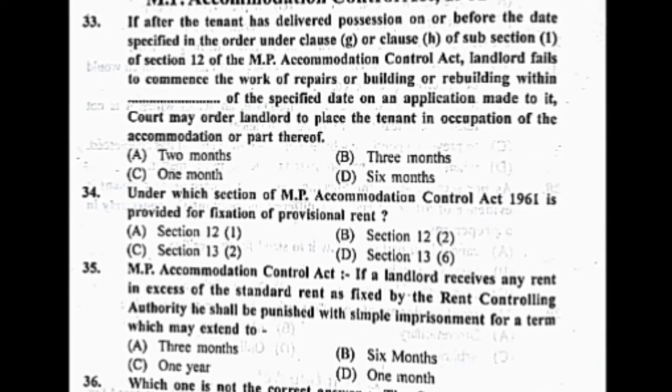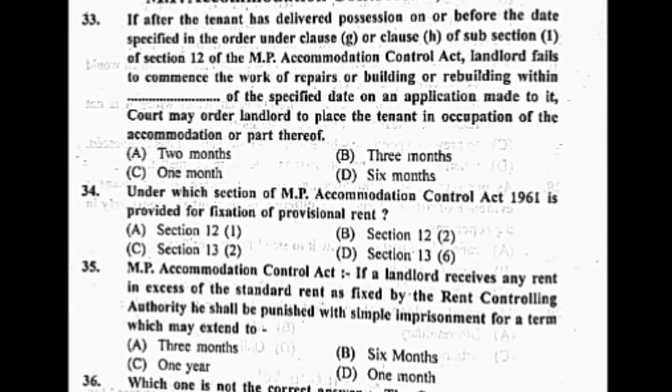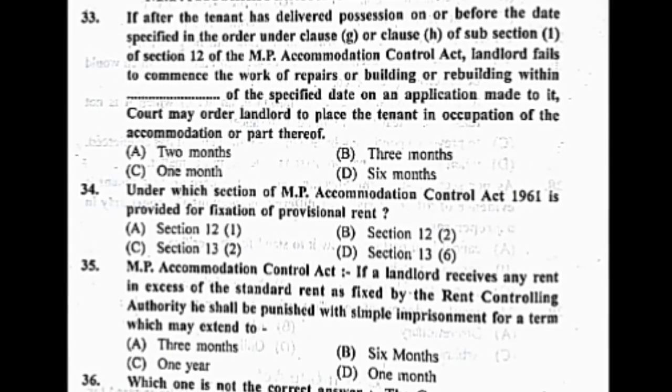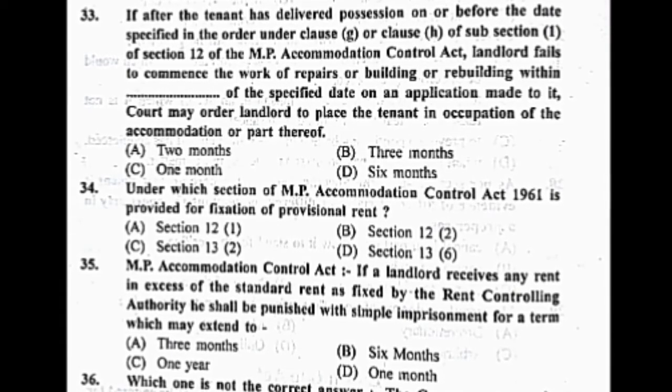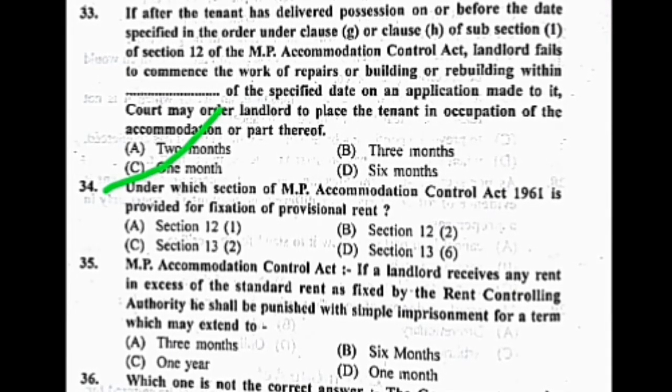Your options are A. 2 months, B. 3 months, C. 1 month, and D. 6 months. The correct answer is C. 1 month.